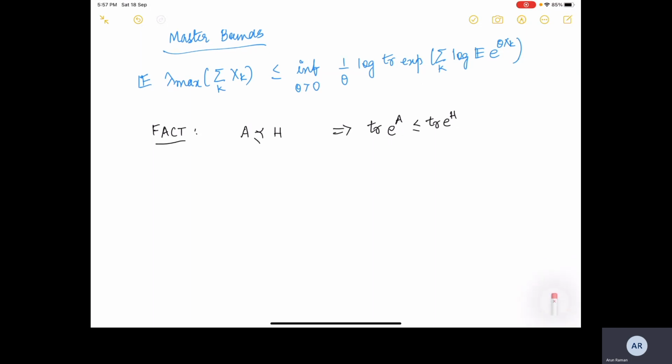If we have to write it in words, we will say that the trace of the matrix exponential is monotone with respect to the semi-definite order.